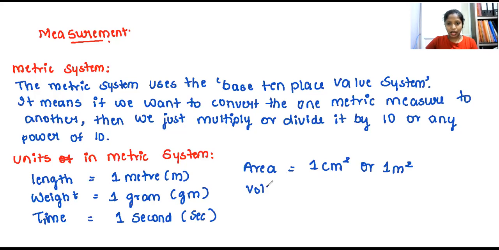And next you have volume. So volume can be measured as centimeter cube, because since it is a volume, or I can also measure that in the form of meter cube, like 1 meter cube. So this is about the units in the metric system.